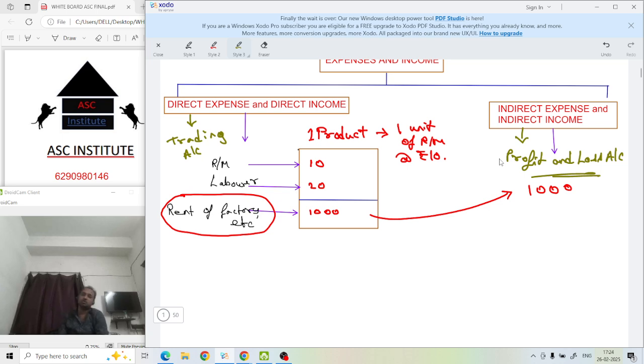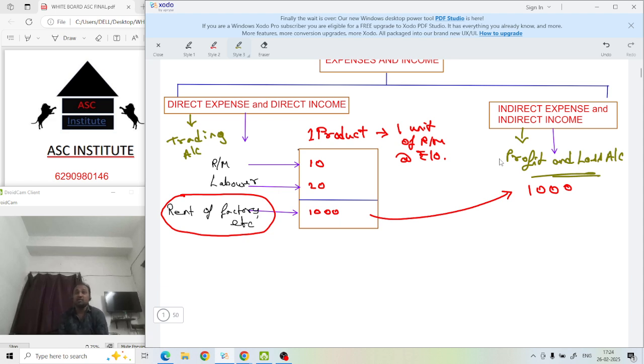Understood? If you're making one product and selling it, whatever you get from the sale is your direct income. Why? Your main business is to sell the product. But think you got commission from somewhere else. Though it is income, it is not your main business. It is not frequent, or even if it is frequent, it is still not your main business.